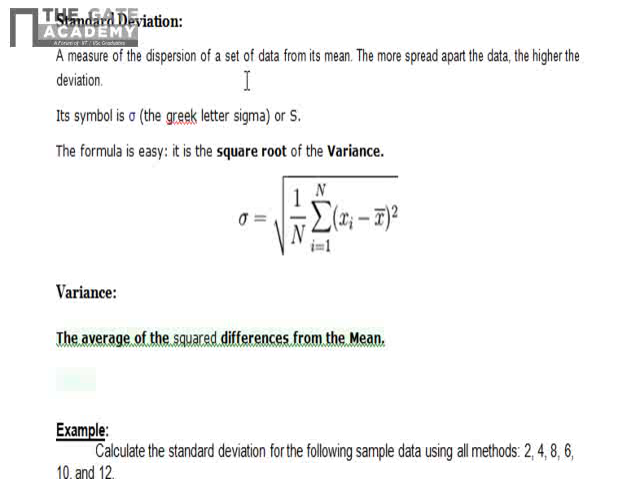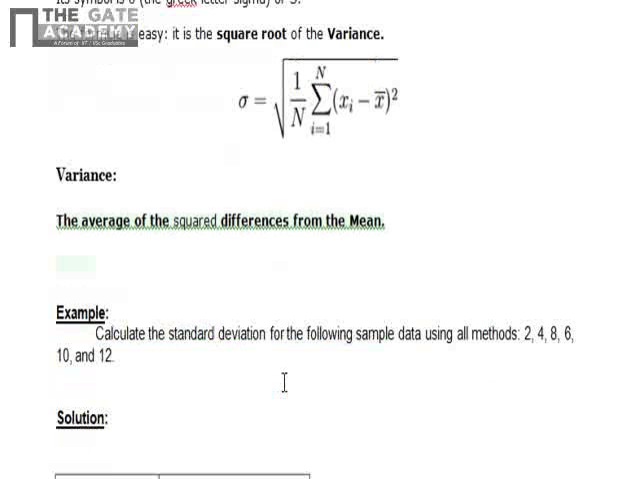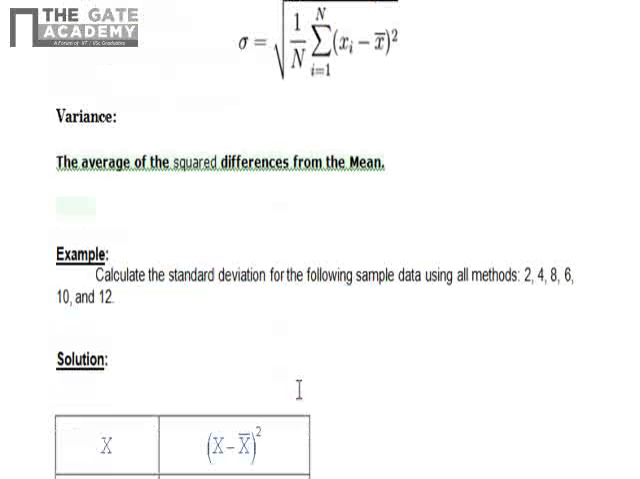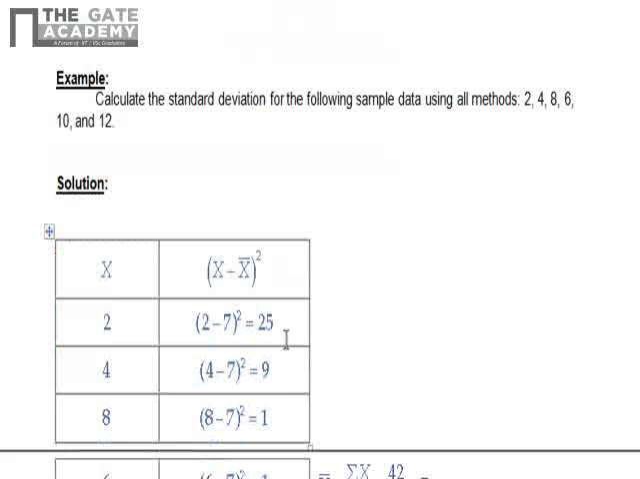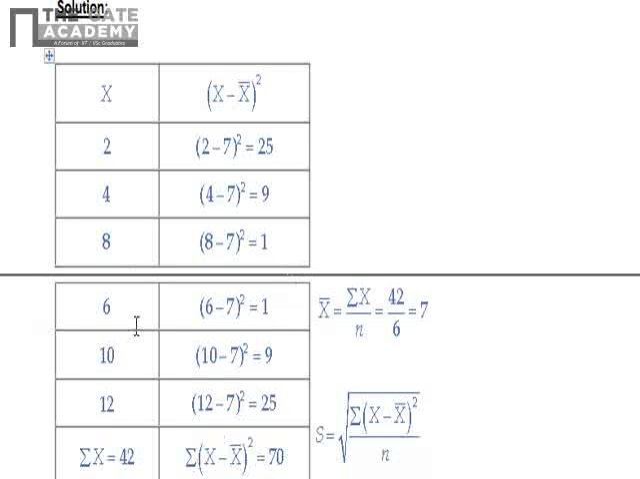Okay, now we'll see one example, and then we'll understand how to calculate the standard deviation. Suppose it's data given 2, 4, 8, 6, 10, 12. Okay, so you'll have to make one table. First you'll have to calculate the mean of these data. Okay, so the total of the data is 42, and there is 6 number of observations, then mean is 7, because 42 by 6 is 7.